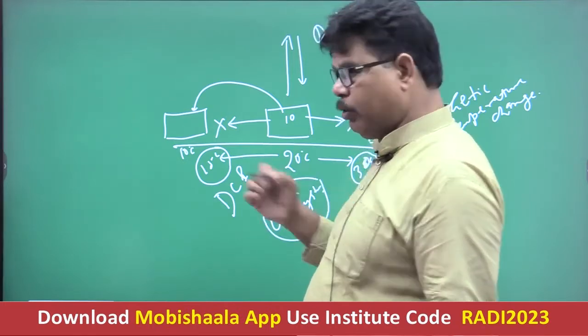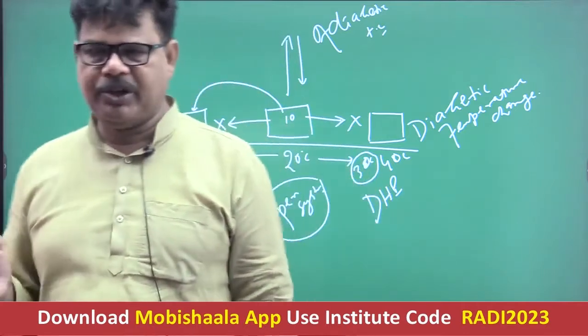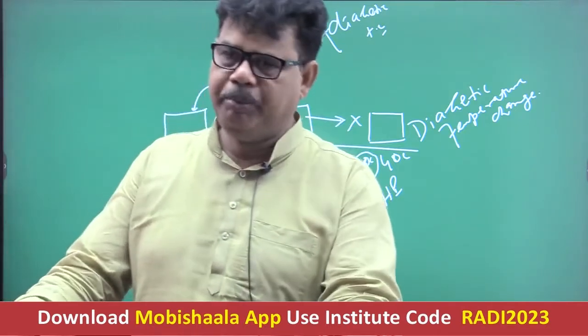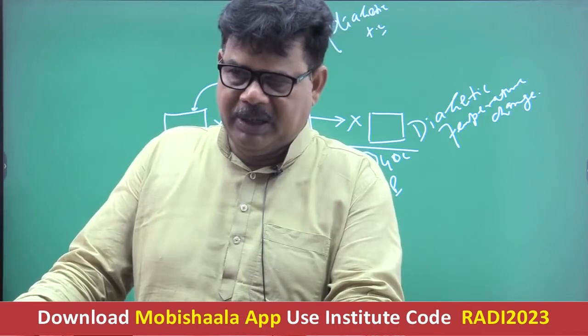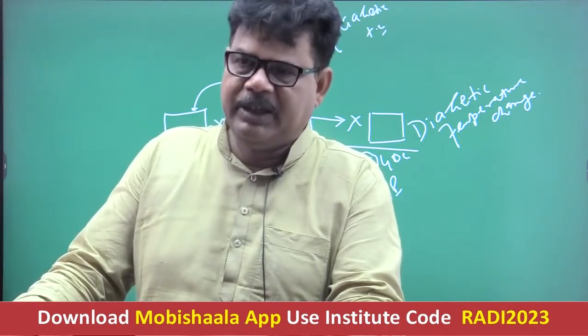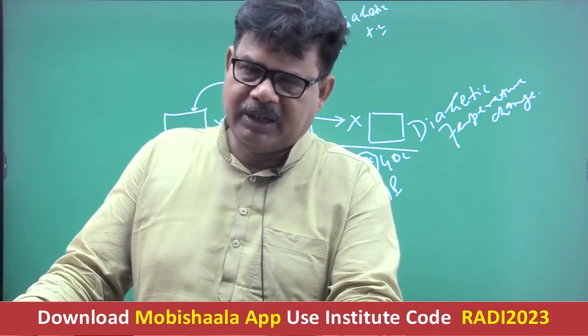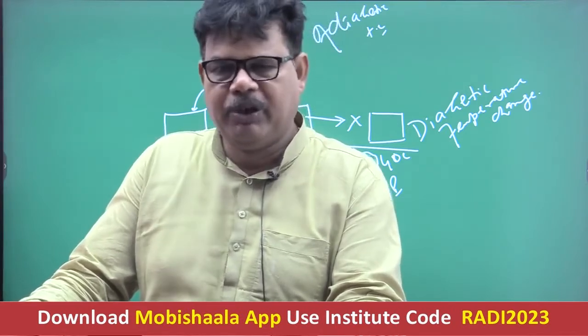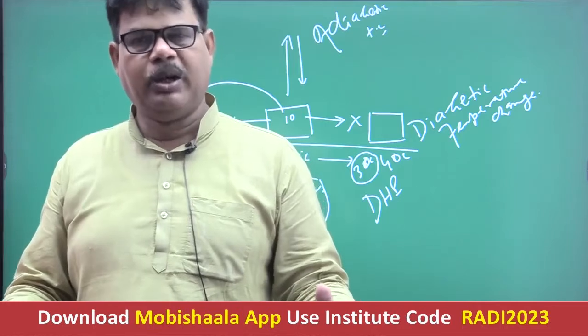So you can define that if temperature change of the air occurs due to mixing of the air, then it is referred to as diabatic temperature change. If temperature increases, it is diabatic heating, and if there is a reduction in temperature, it is diabatic cooling.